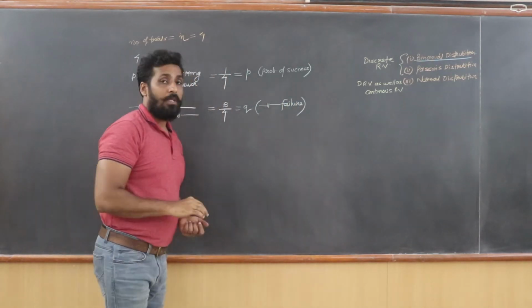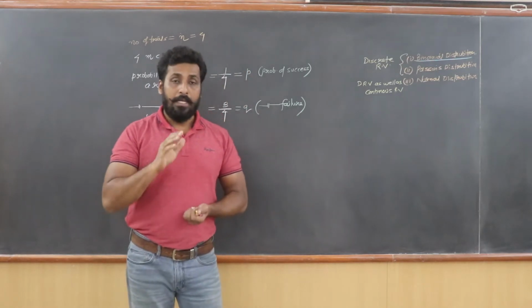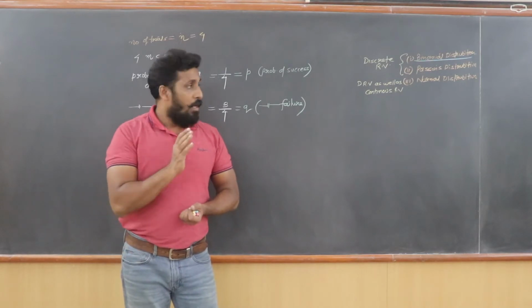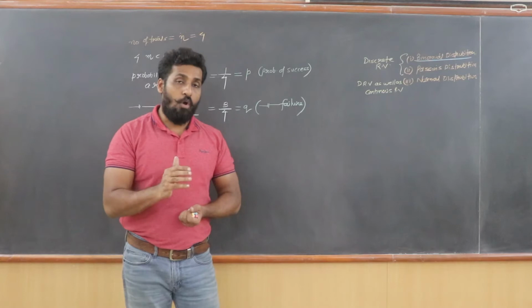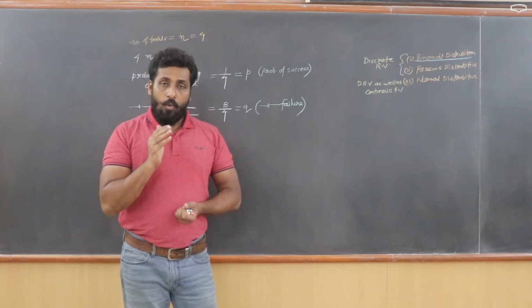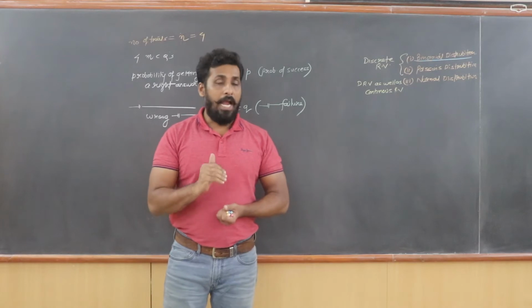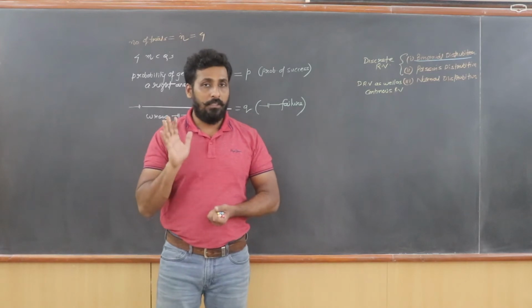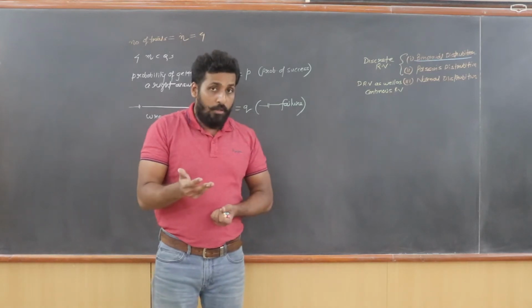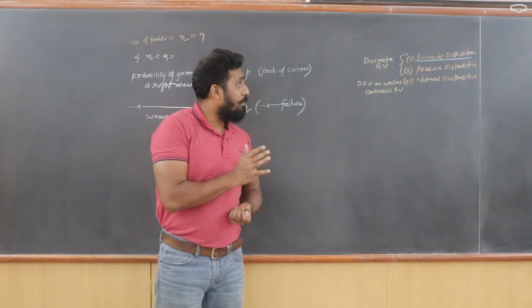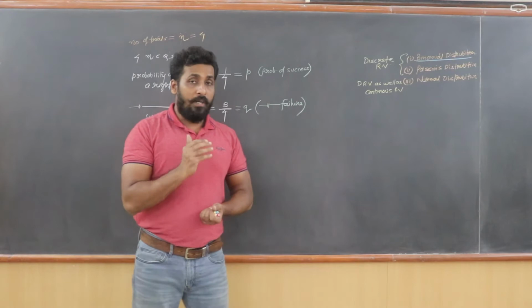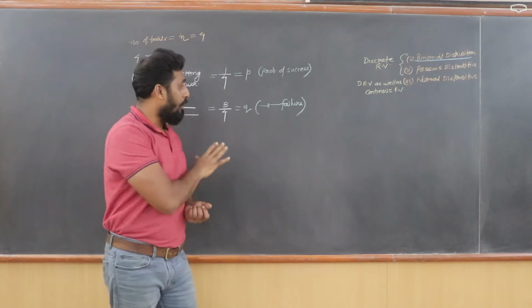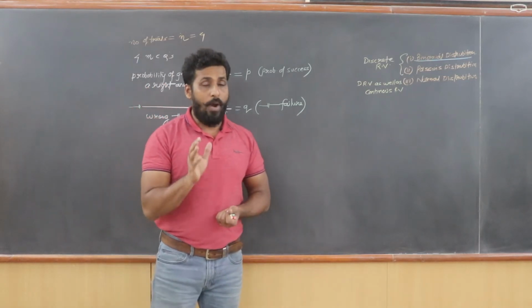Now people understand, a binomial distribution can be applied only when a trial can have only 2 outcomes. Binomial distribution is also called Bernoulli's distribution. Whenever a particular trial happens and the trial can give us only 2 outcomes, then it is called a Bernoulli's distribution. Since there are only 2 outcomes, hence we are naming it binomial distribution also. We will be coming to why this specific word, binomial distribution, has been used, once we understand this one particular example. So Bernoulli's trial, why is it called Bernoulli's trial?